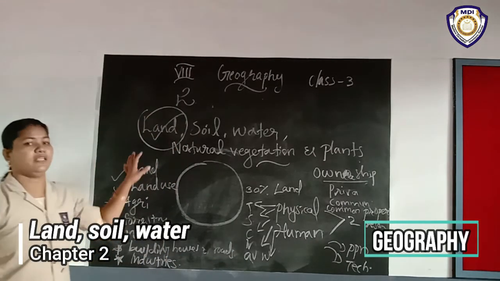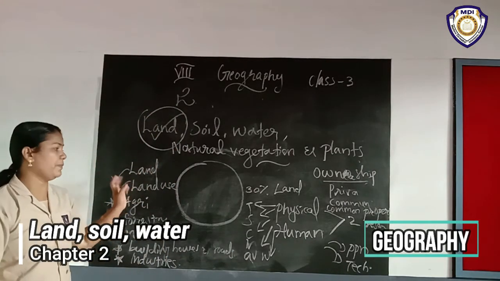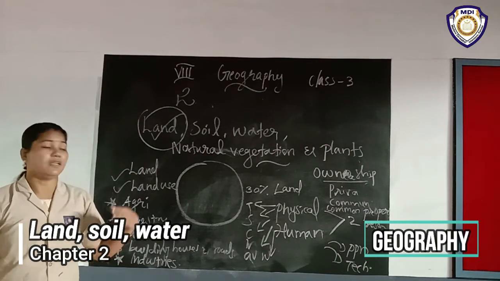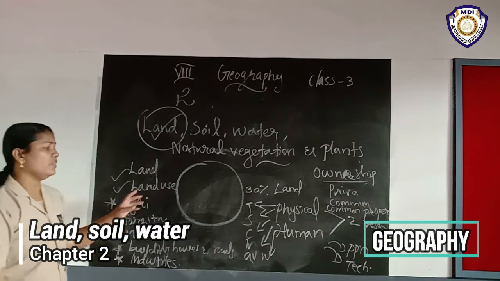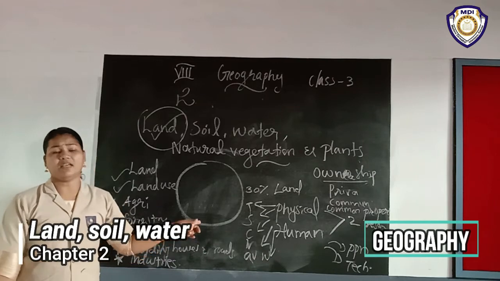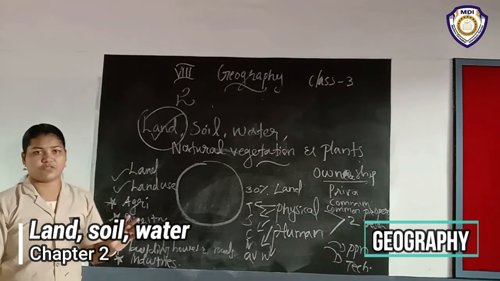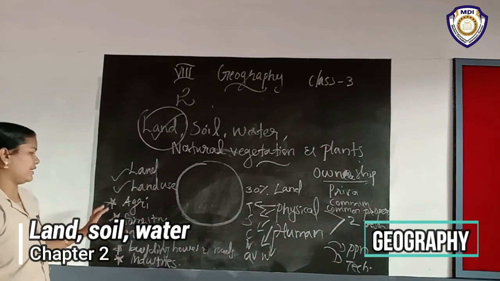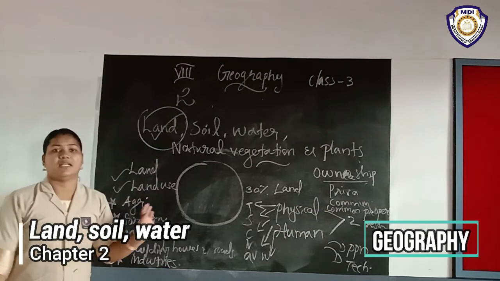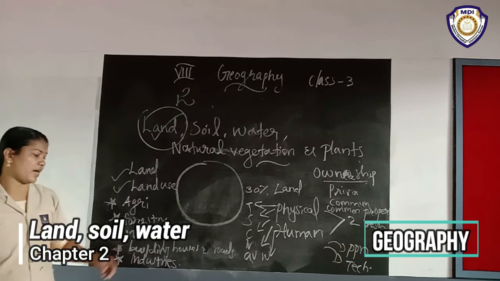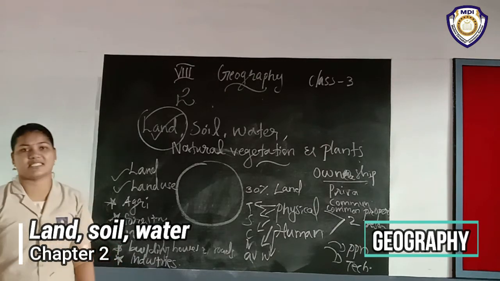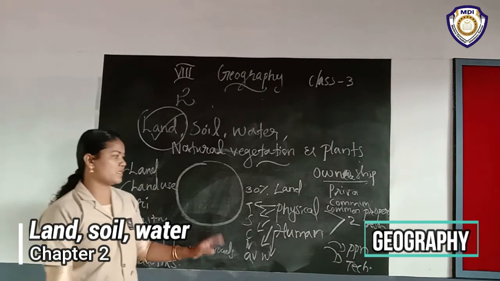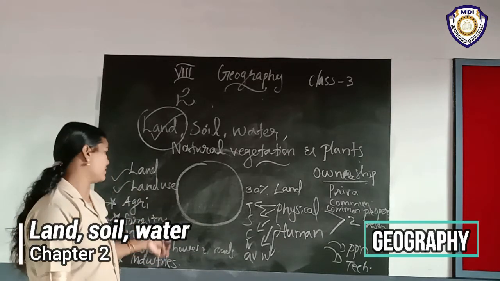Firstly, we discussed what percent of the area on our earth is land. Only 30% is land area, but that is not completely used for living. Then, what are the uses of land? Different uses like agriculture, forestry, mining, building houses and roads, industries. These are the main uses.